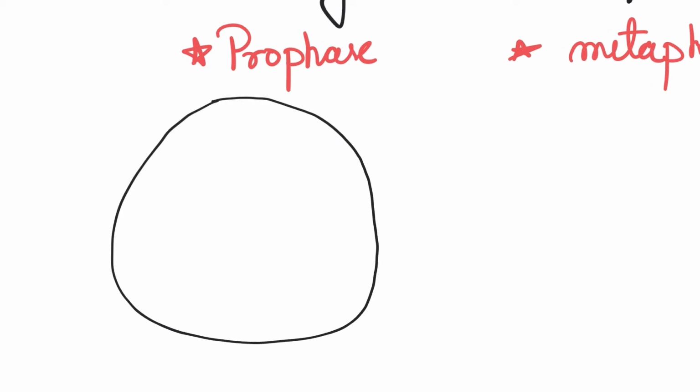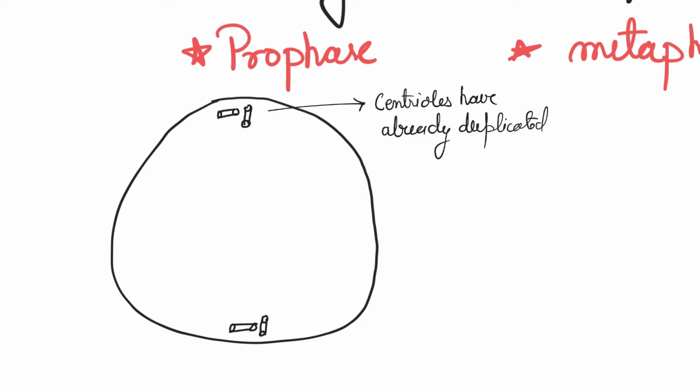So let's assume this is a cell, and it has these little centrosomes. Remember, the centrosomes started duplicating at around the S phase. So there's 2 now, right? They are centrioles which are almost perpendicular, and by this time they have started giving out microtubules. These microtubules are called astral microtubules. They look like rays of sun coming out of them, right?